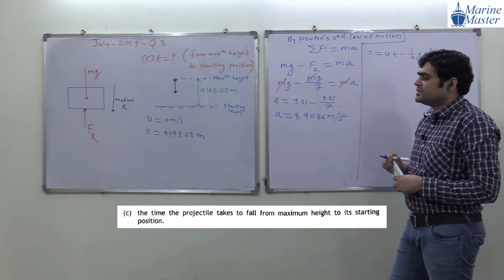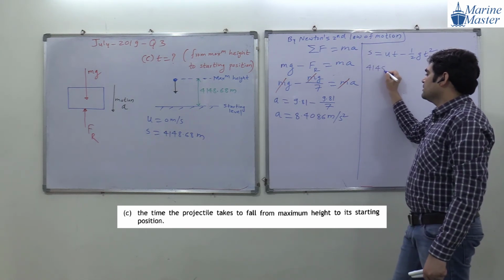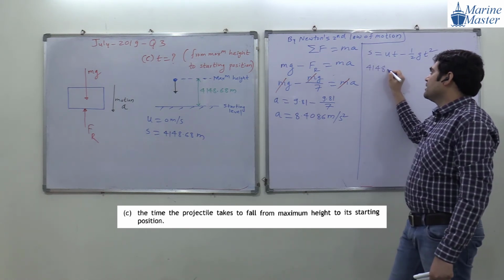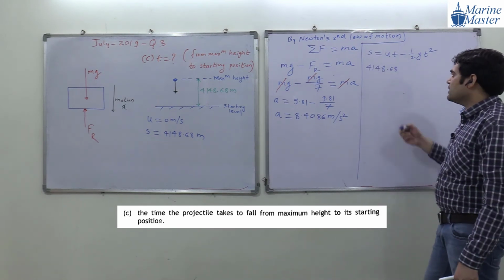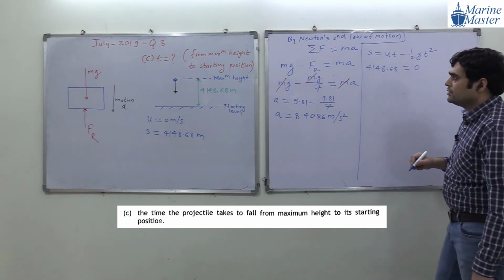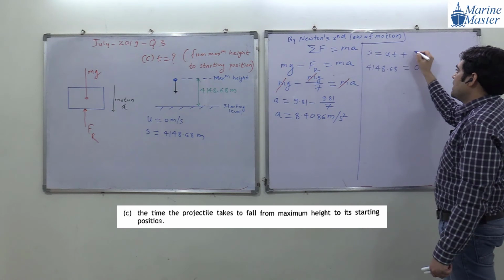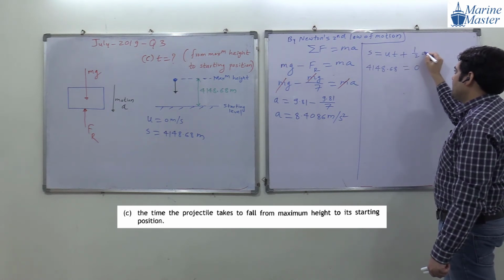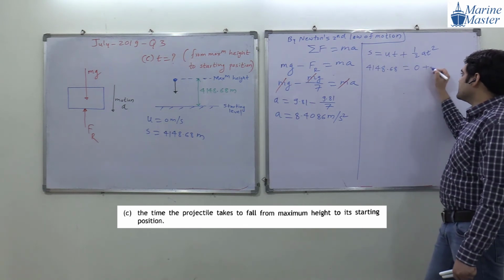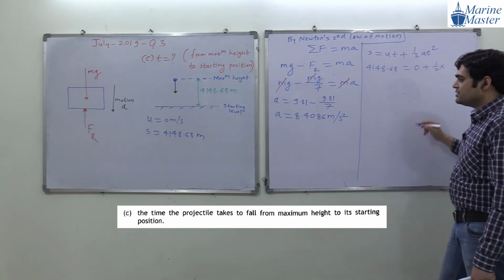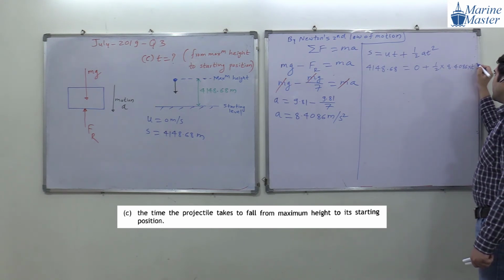What is the value of S? 4148.68. Initial velocity is how much, guys? Initial velocity is 0, so this term will become 0. I have written it wrong, guys. It is ut plus half at squared, not the equation of motion in a gravitational field. So 0 plus half, and acceleration here is 8.4086, and we have to find the time.